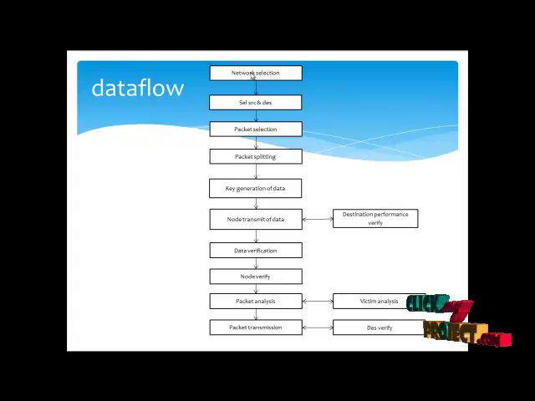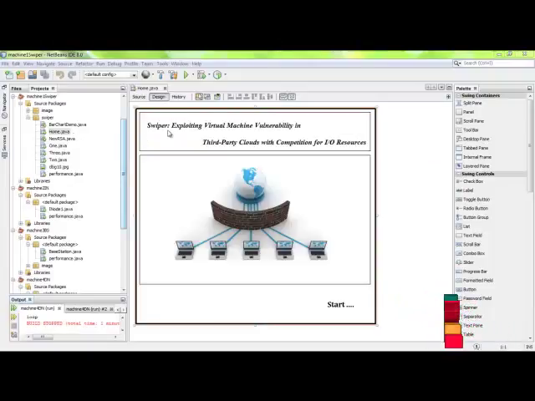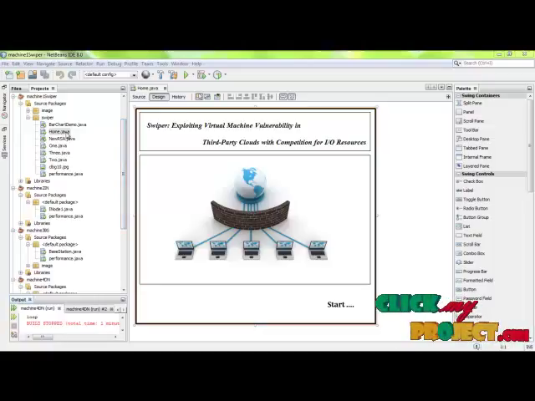And the destination can be verified using the certain performance, and the original packets can be retrieved using the destination performance in the network design. Our project demo for Swiper: exploring virtual machine vulnerability in third-party cloud with computation for I/O resources. In this process, the cloud server can be used as a temporary server to store the data during transmissions for the source and the destination.